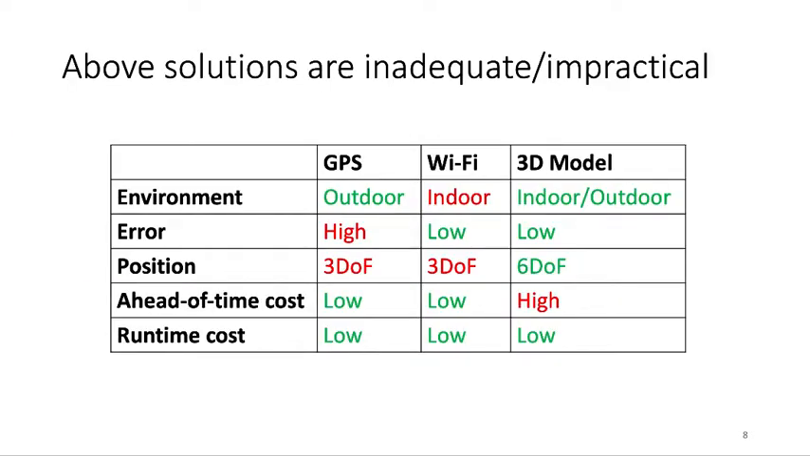So the above solutions are either inadequate or impractical. For GPS, it suffers from its own high error, and it can only provide 3 DOF positions. For Wi-Fi, it's limited to indoor environments, and it can only infer 3 DOF position. For 3D reconstruction, the major drawback of this approach is the huge cost during the ahead-of-time construction.